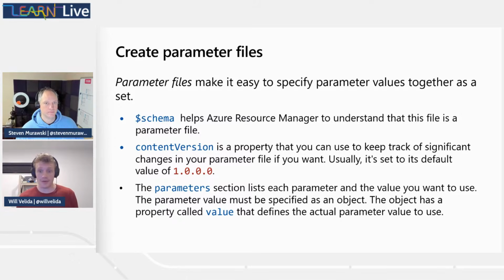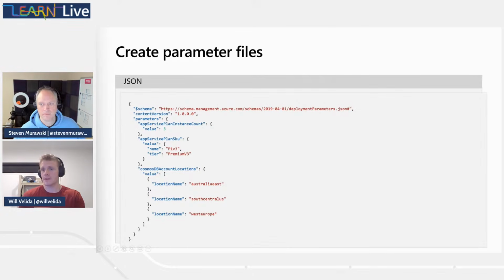Within the parameter file, we provide our values for the parameters in your Bicep file, and these files are created in JSON, or JavaScript Object Notation. You can supply a parameter file when we're deploying our Bicep template, so that little command that Steve ran earlier, we can deploy our template and also reference a parameter file. And here is what it will look like.